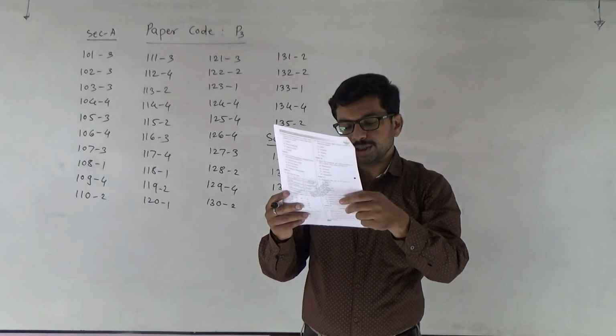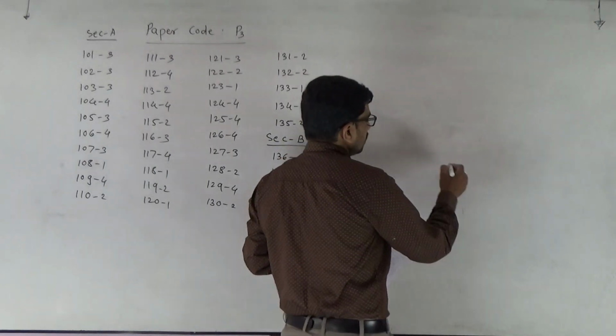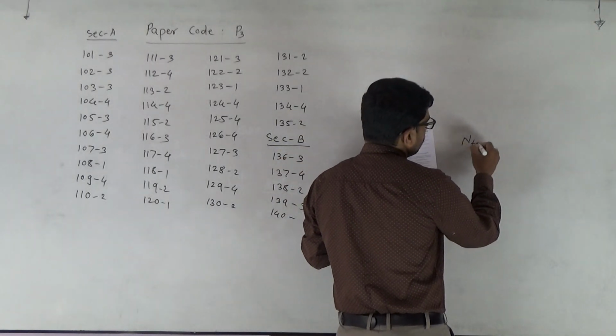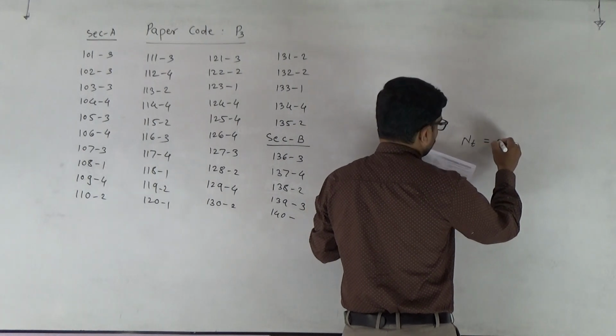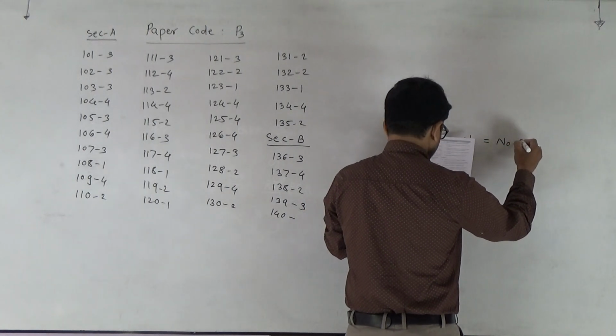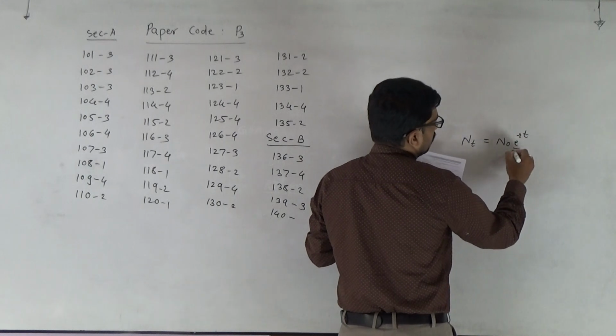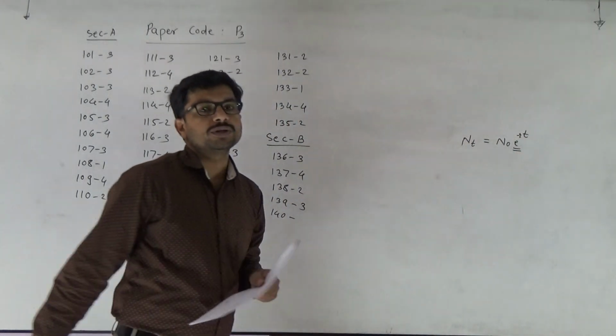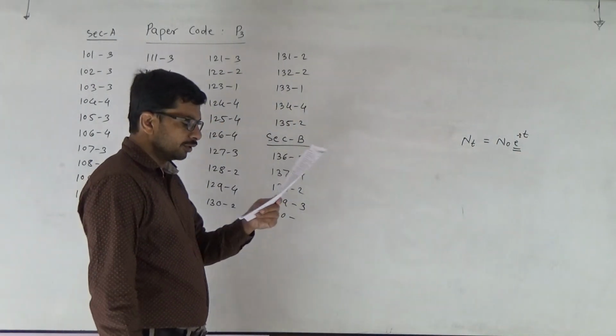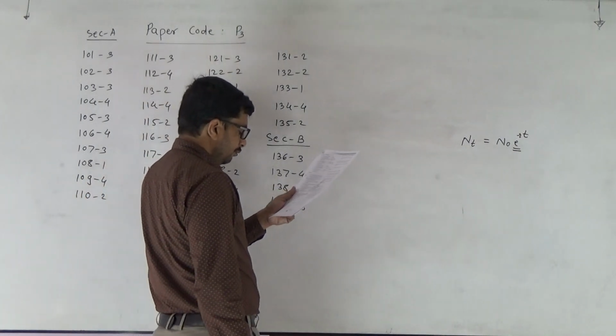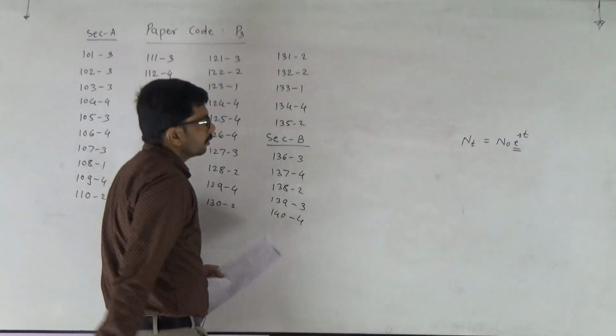In exponential growth, the equation is given here: Nt is equal to N0 e raised to rt. Here e is the base of the natural logarithm. So the answer goes to the fourth one. 140, fourth.